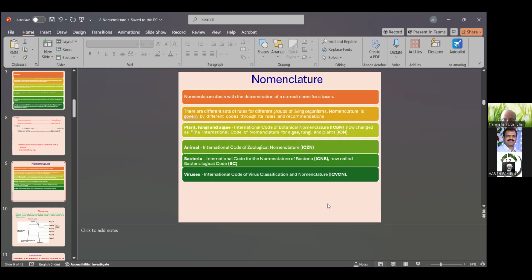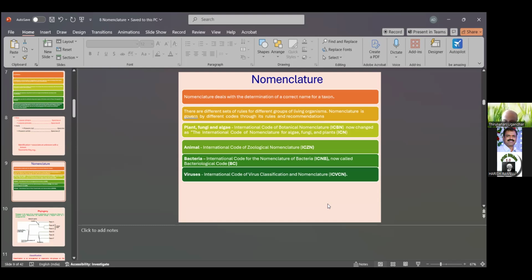What does nomenclature mean? Nomenclature can be divided into four or five types. Nomenclature deals with the determination of the correct name of the taxon. Which taxon? Plant taxon or animal taxon: bacteria, protozoans, algae, then bryophytes, pteridophytes, gymnosperms, and angiosperms.